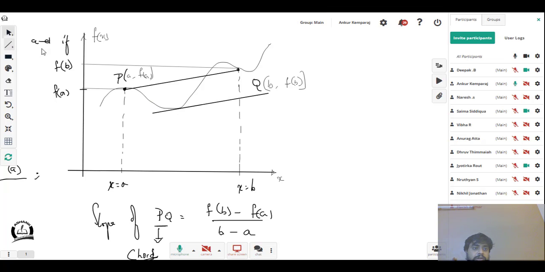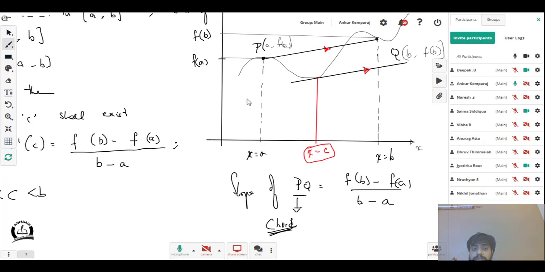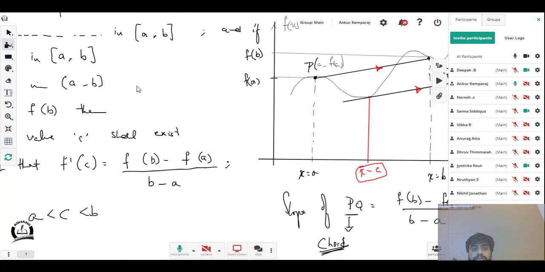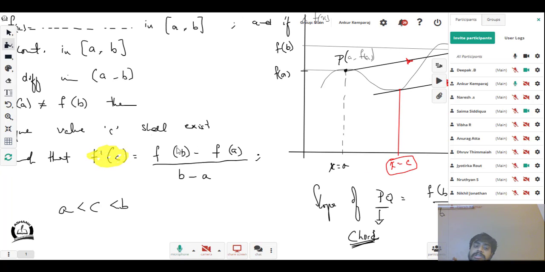All right, so let me call this unique point here. There is a point x is equal to C such that if I were to draw a tangent at that point, that tangent will be parallel to the chord, because if two lines are parallel, their slopes will be equal. So you see f dash of C is nothing but the slope of the tangent, and this is nothing but the slope of the chord.